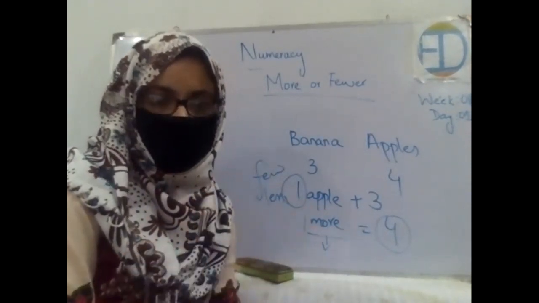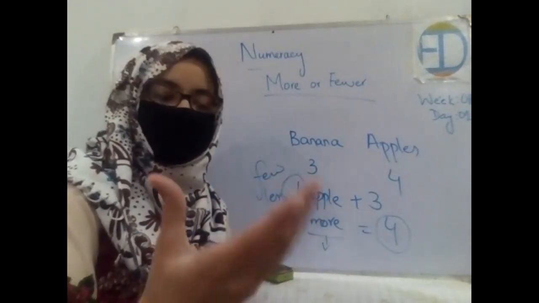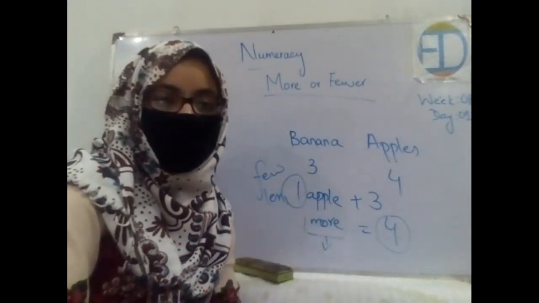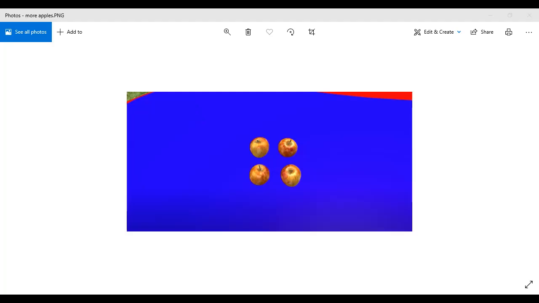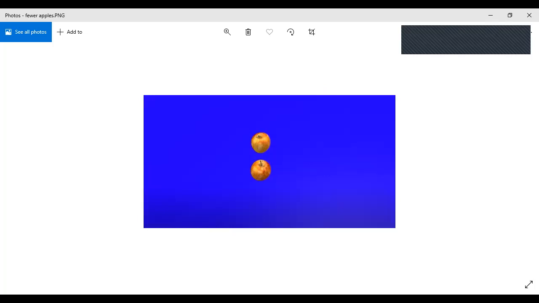Now I'm going to share the screen again. Let's say now you have 4 apples, and you told your mother that you are not that hungry. So please, can you take 2 out of them? Yes, and your mother took 2 out of that. Now you have only 2 apples. So now are they more or fewer? Fewer. Excellent. So can you now tell me the meaning of the word fewer? Fewer means something which is in less numbers, right? Or which is in less quantity.